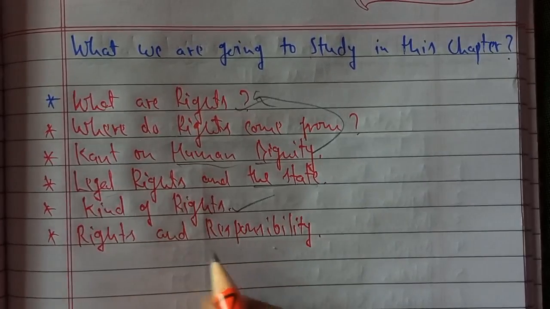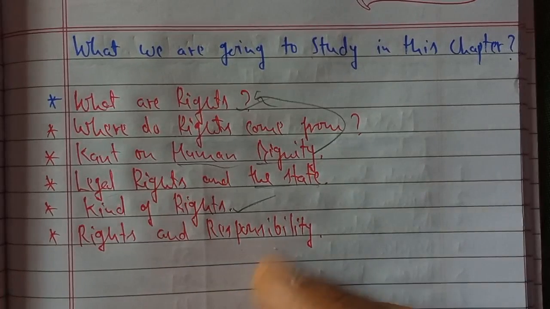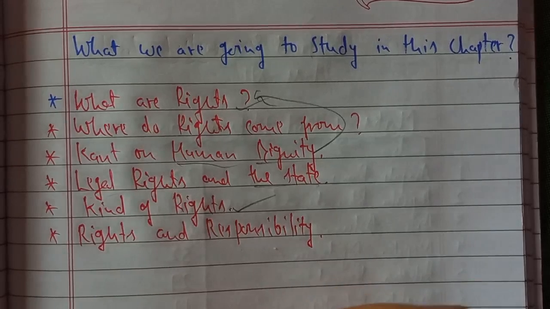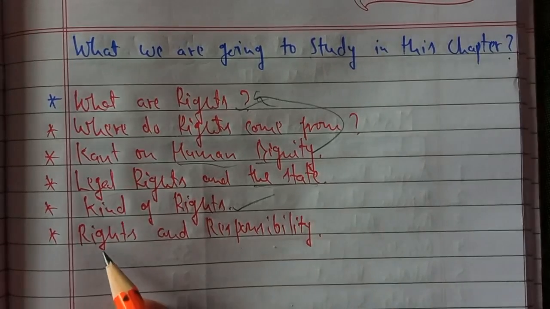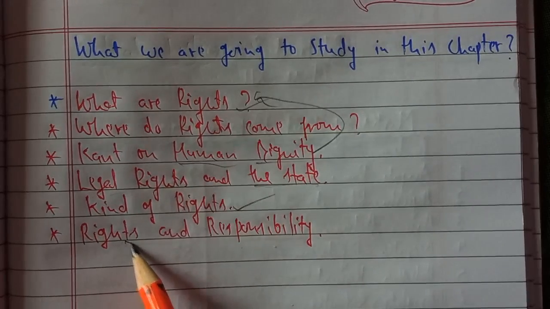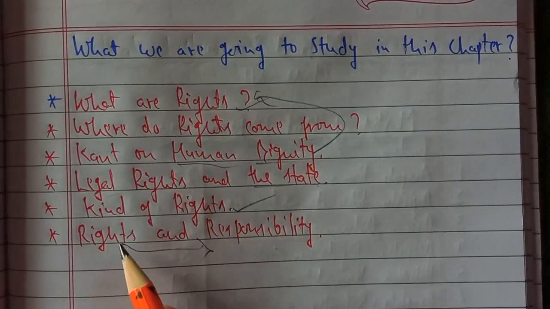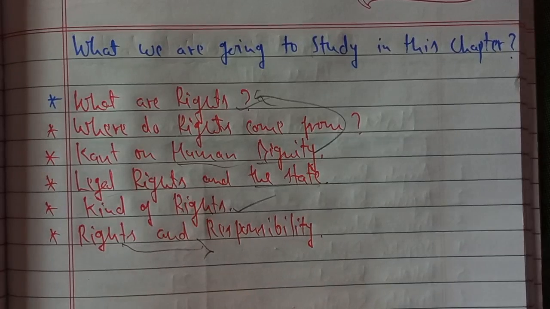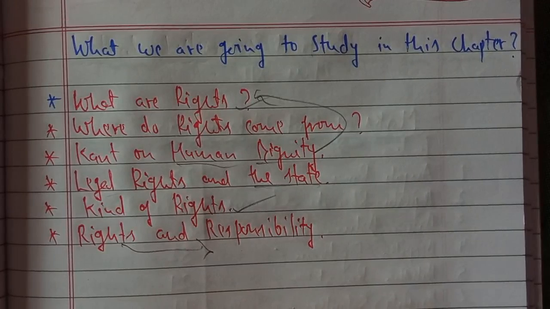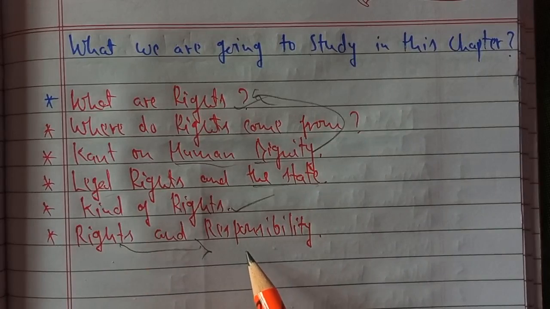By rights and responsibilities, I mean that although everyone has been given some fundamental rights, basic rights, along with those rights we have basic responsibilities also. Suppose you are made the captain of the Indian cricket team. You have got the right, the importance, the value of being the captain. But along with it, if the team does not perform well, you are responsible for it. So along with the position, the rights and the dignity, you are also getting the responsibility. When we have rights, we should also be ready to perform various responsibilities as a citizen. If we are getting some rights and benefits, we have to perform basic functions also as a citizen of India.